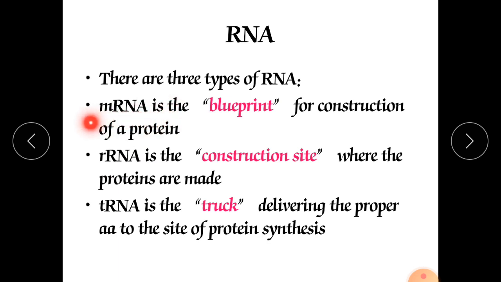We know a railway track is there, so this mRNA works as a railway track, and the tRNA works as a train, which binds completely on it. Complementary, specific binding is there, and they run in opposite directions. In this fashion, all these types of RNA are there: mRNA, messenger RNA, rRNA, ribosomal RNA, and tRNA, transfer RNA, which transfers the amino acids. The activated, charged amino acid is transferred by tRNA.